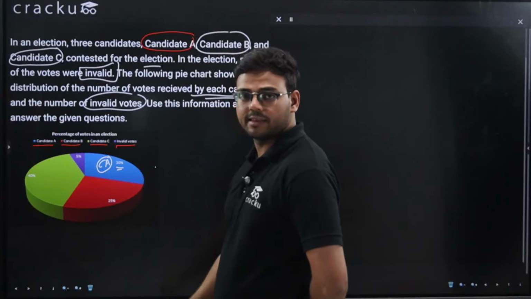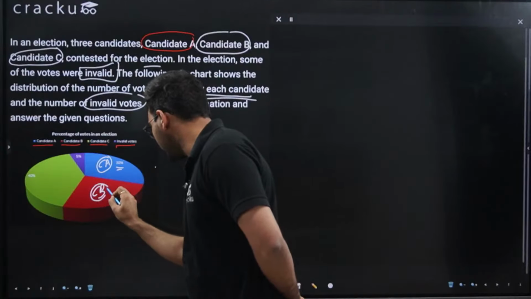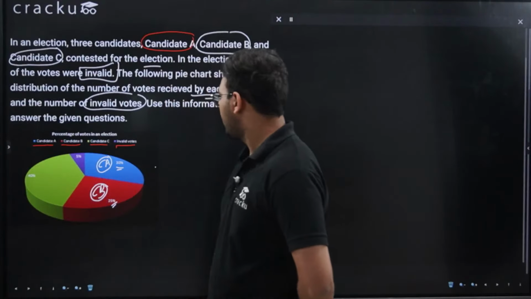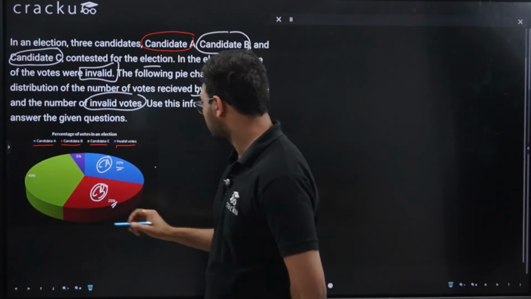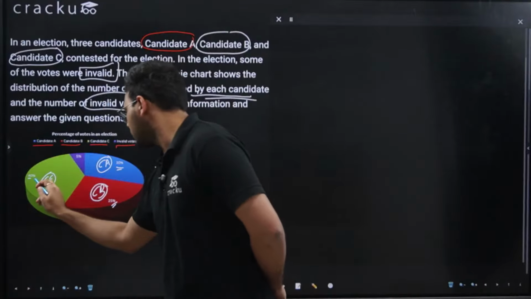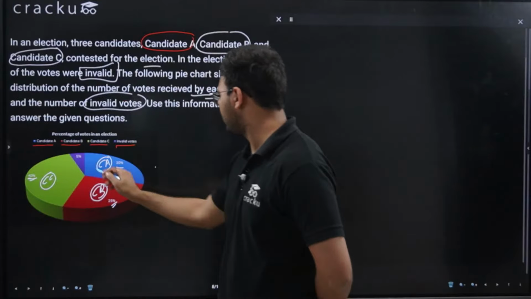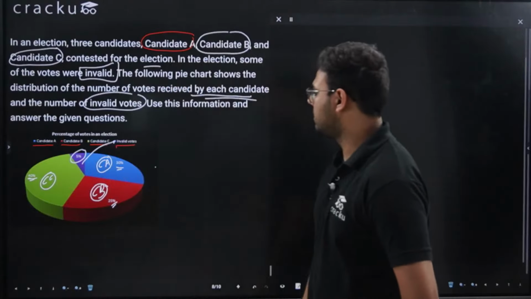Then the red one represents candidate B. Candidate B received 25% votes. And the green one represents candidate C, and candidate C received 40% votes. And there were 5% votes which were invalid votes.